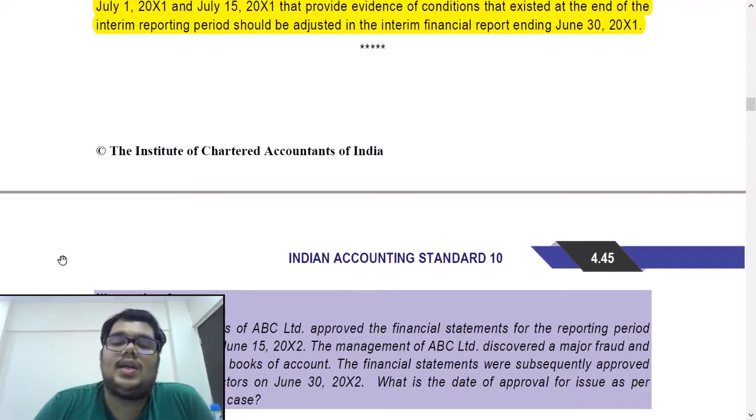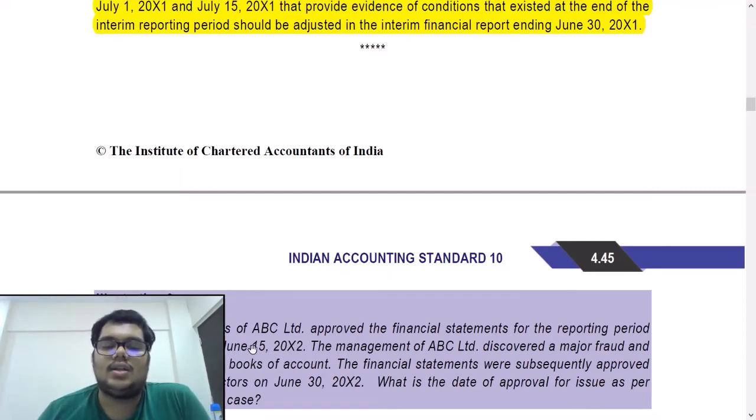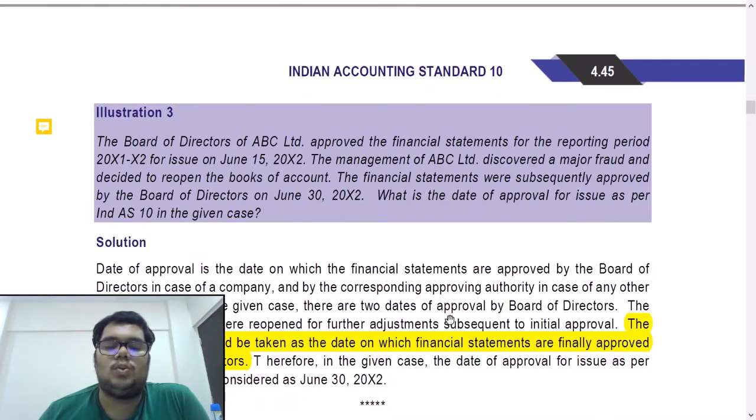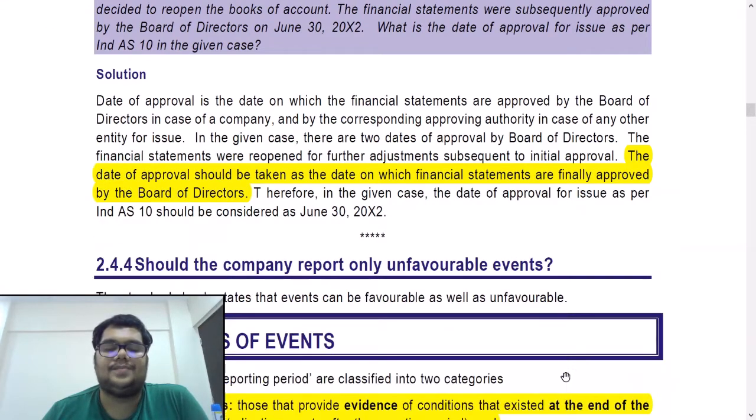We have to take the subsequent date. The last time when the board has approved, that will be the final date, and that will be the date of approval. So in this case, on June 15th and June 30th, two times the board has approved. So we will consider June 30th as the date of approval. See the highlighted text. The date of approval should be taken as the date on which financial statements are finally approved by the BOD. In this case, it will be considered 30th June.